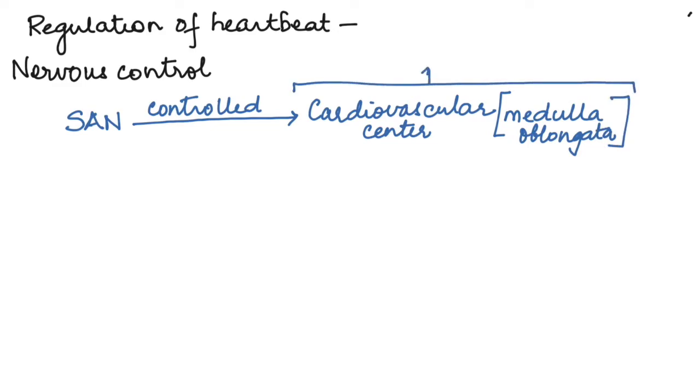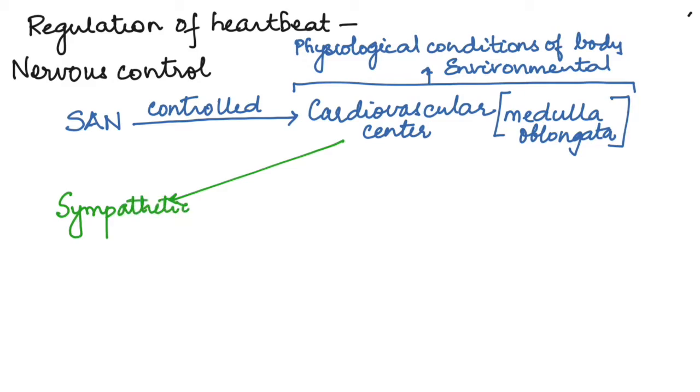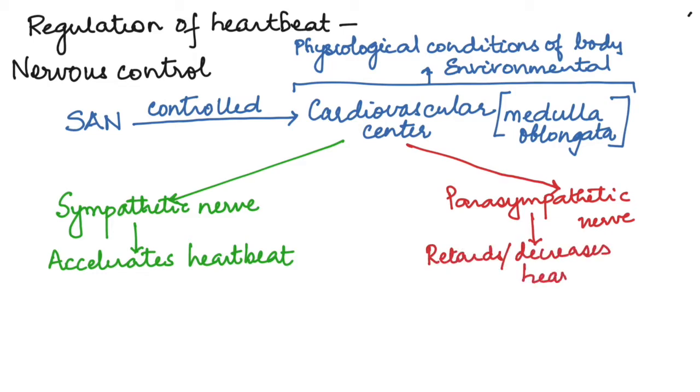brain. This cardiovascular center is influenced by the physiological conditions of our body and also to a certain extent the environmental conditions. There are two sets of nerves that arise from the cardiovascular center and control the heartbeat. The sympathetic nerve accelerates the heartbeat, and the other set is the parasympathetic nerve that retards or decreases the heart rate. Now, this directly influences the sinoatrial node.